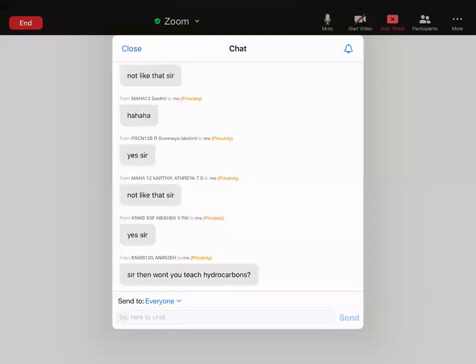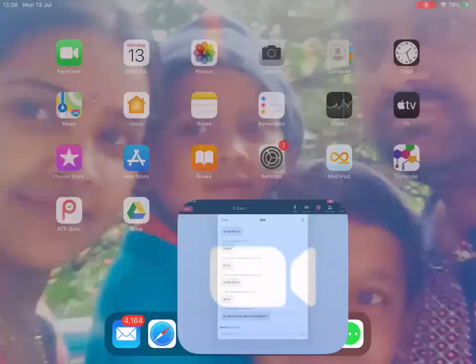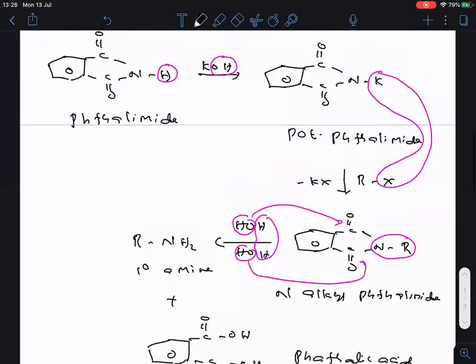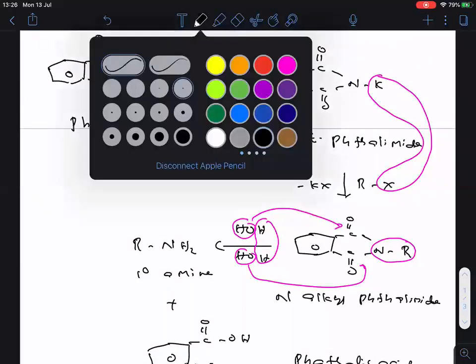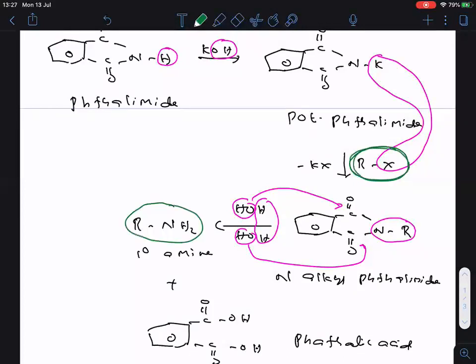Completed everyone? Right. Now, here one important thing I want to tell you. Afterwards, you copy everyone. I told you, this step is the most important step. Now you see here everyone. Here I took RX. Finally, I got RNH2. Am I right? Let me round up clearly. I took RX here. Finally, I got RNH2 here.